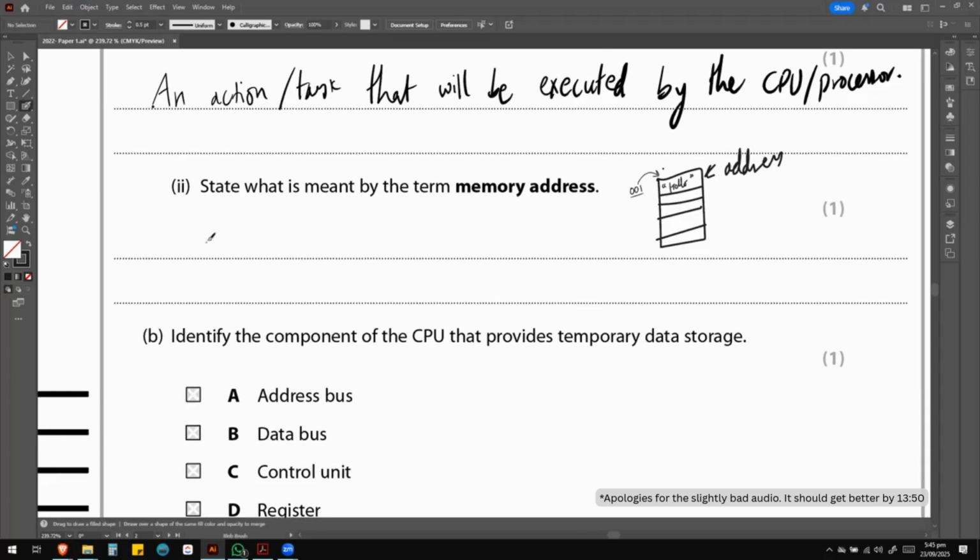So this is a pointer to the location of the data